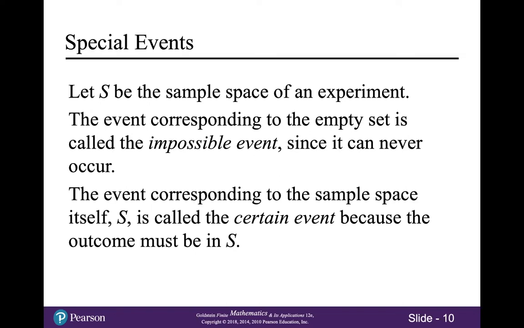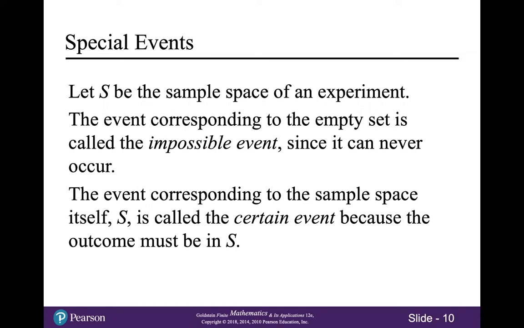So here's a really simple example. Let's talk about birthdays for a second. Let's say I randomly pick a student in the class. The impossible event is the event that the student's birthday is on February 30th, right? Because February always has either 28 or 29 days. It never has 30.